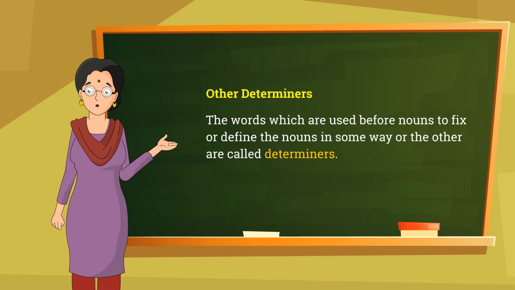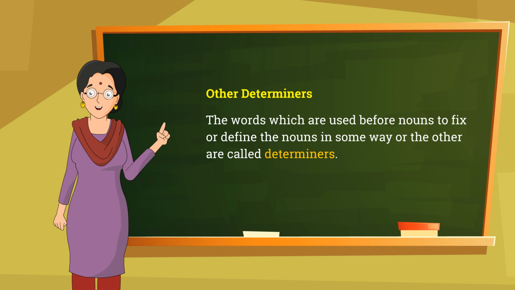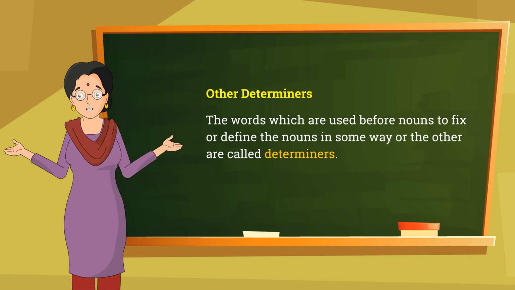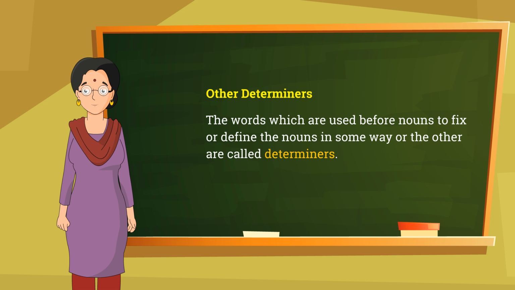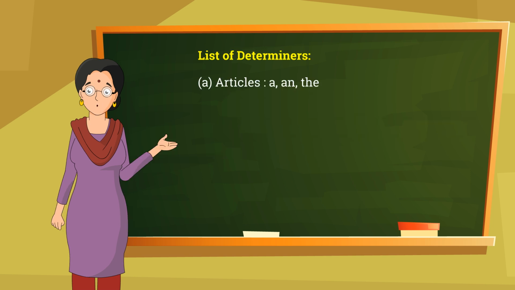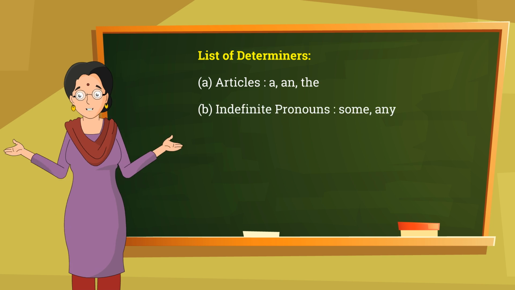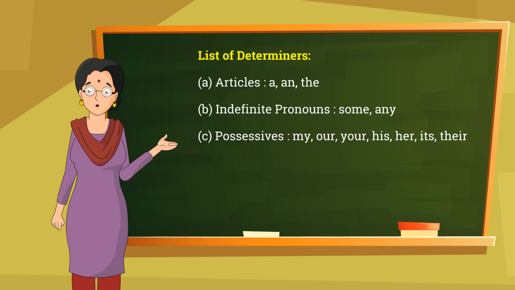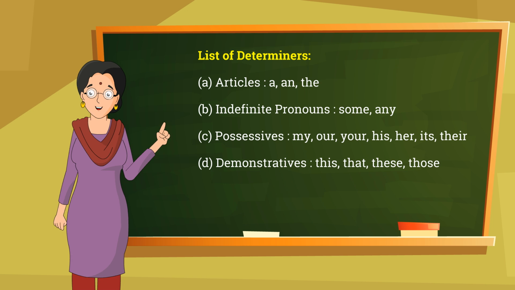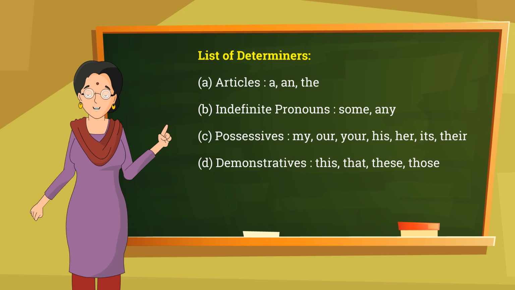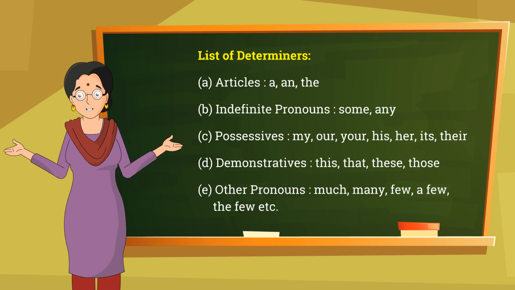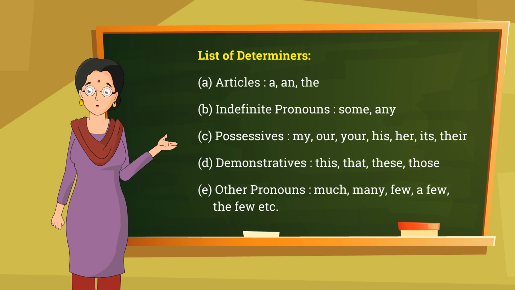Other determiners. The words which are used before nouns to fix or define the nouns in some way or the other are called determiners. List of determiners. Articles: a, an, the. Indefinite pronouns: some, any. Possessives: my, our, your, his, her, its, their. Demonstratives: this, that, these, those. Other pronouns: much, many, few, a few, the few, etc.